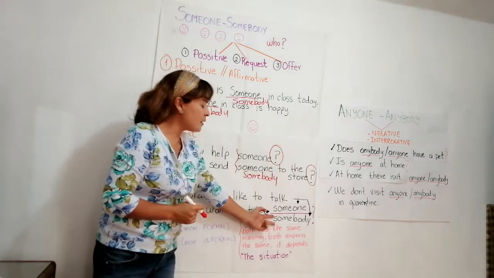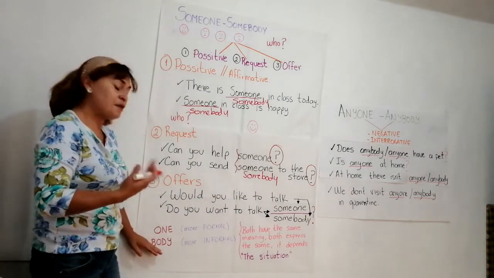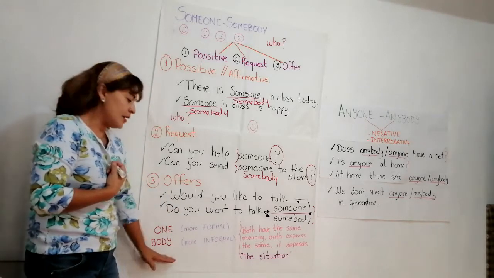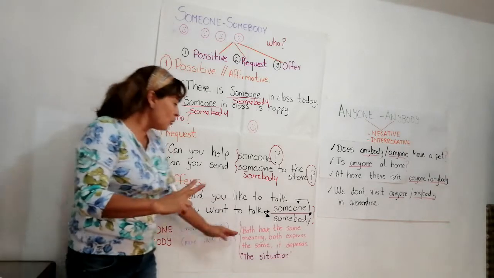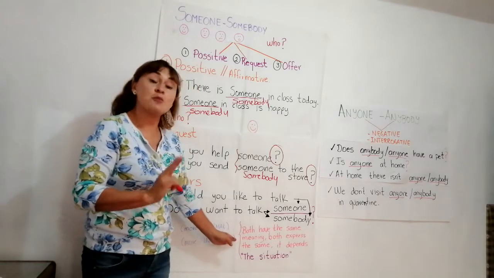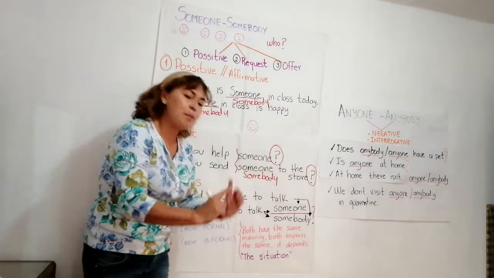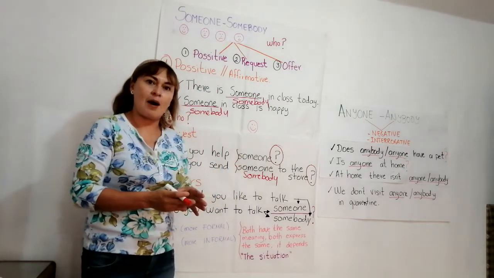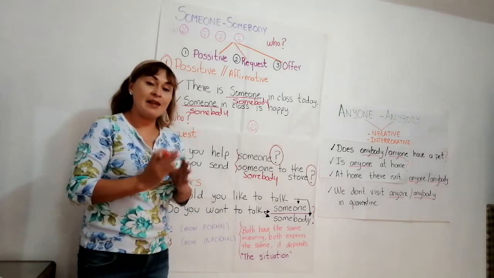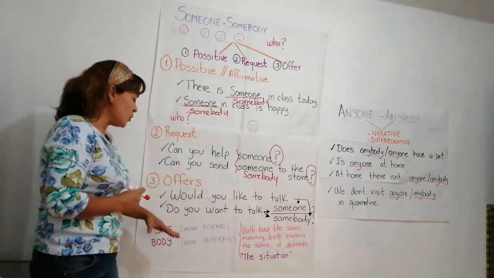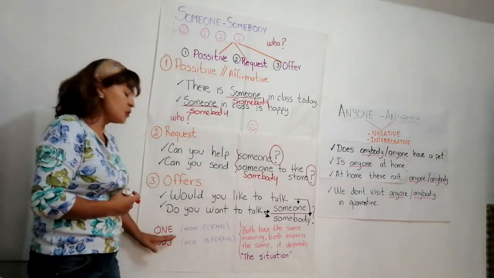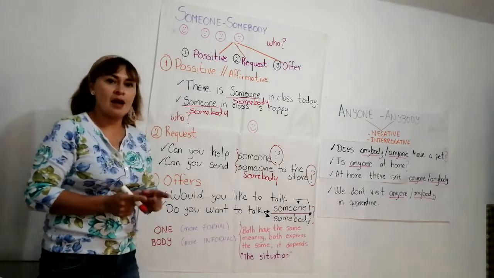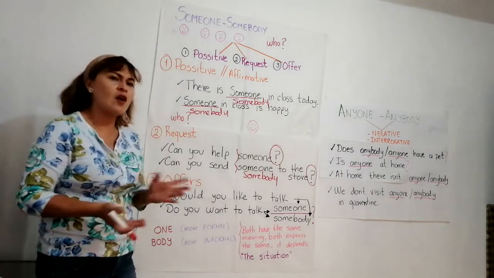When you say someone and somebody, the difference is that when you use one, it's more formal, and when you use body, it's more informal. Both have the same meaning. Both express the same idea. It depends on the situation you are speaking in, who you speak about, where you are. If you are speaking in a formal situation, you are going to use one. If you are in an informal situation, you use body. That's really easy. It's not complicated.